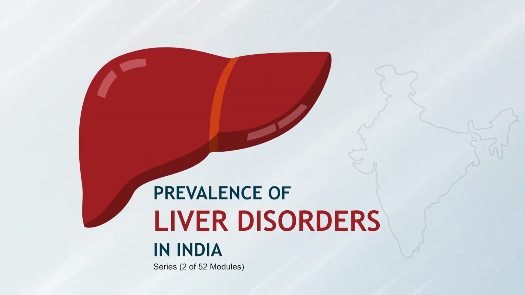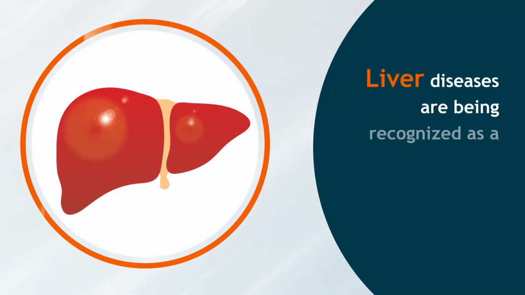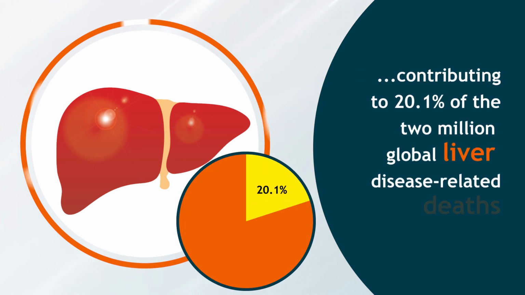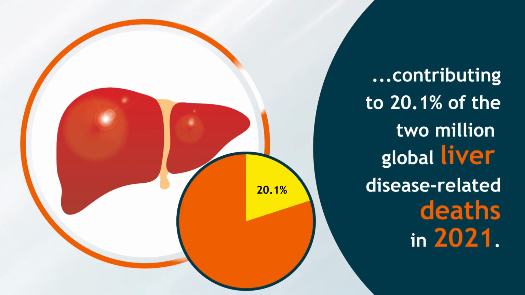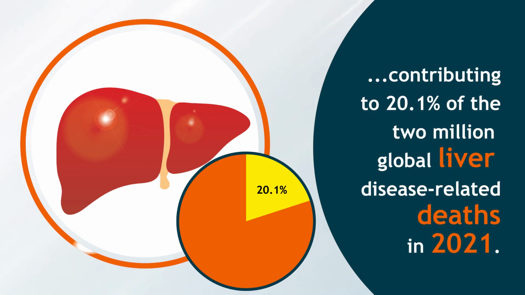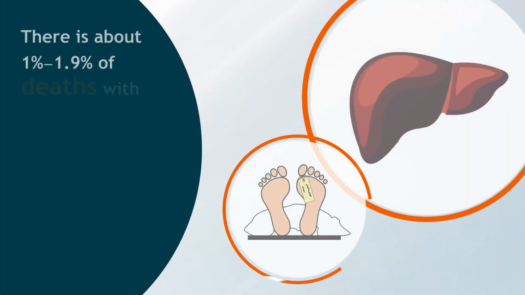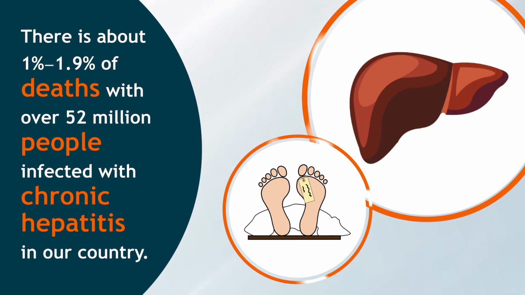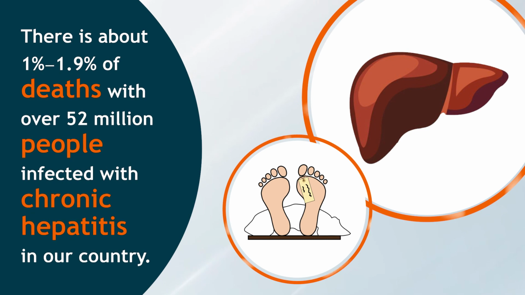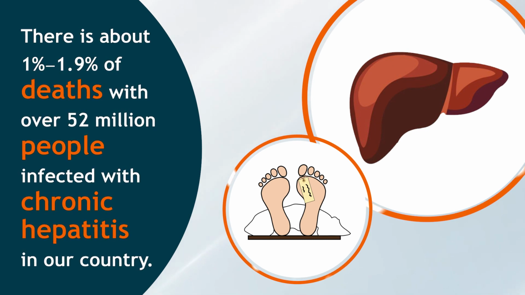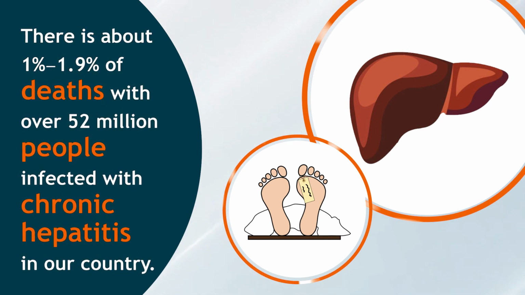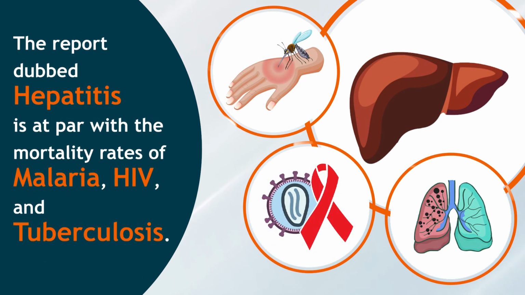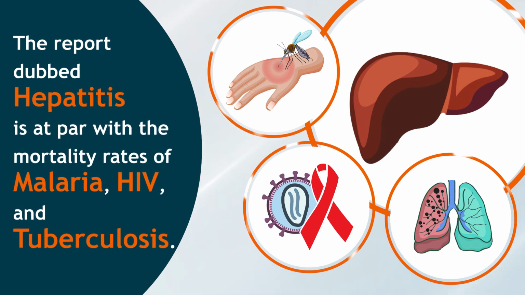Prevalence of liver disorders in India. Liver diseases are being recognized as a public health priority in India, contributing to 20.1% of the 2 million global liver disease-related deaths in 2021, accounting for 1 to 1.9% of deaths, with over 52 million people infected with chronic hepatitis in our country, as reported by the Global Policy Report on Prevention and Control of Viral Hepatitis. The report, dubbed Hepatitis, is at par with the mortality rates of malaria, HIV and tuberculosis.